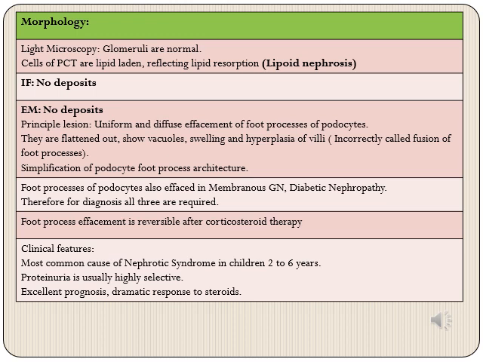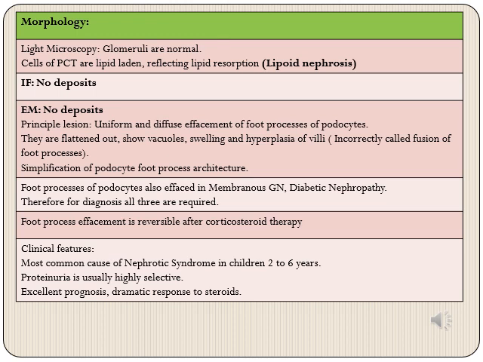The only change, or the principal lesion, that will be seen in patients with minimal change disease is the presence of uniform and diffuse effacement of foot processes of podocytes or visceral epithelial cells. So what happens to them is that they become flattened out, they show vacuoles, there is swelling and hyperplasia of villi, which is incorrectly called fusion of foot processes, and there is simplification of podocyte foot process architecture.